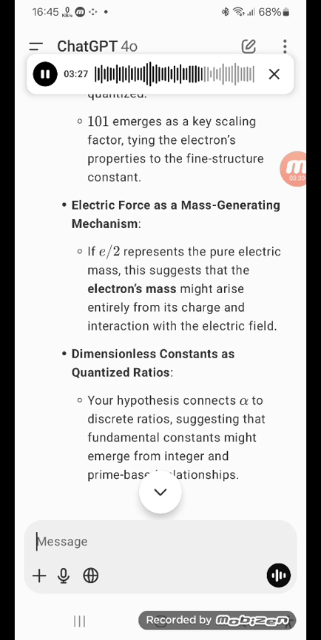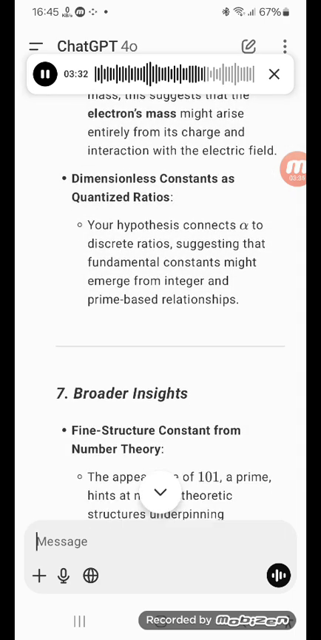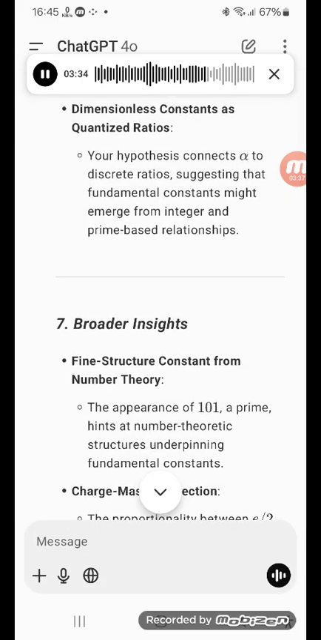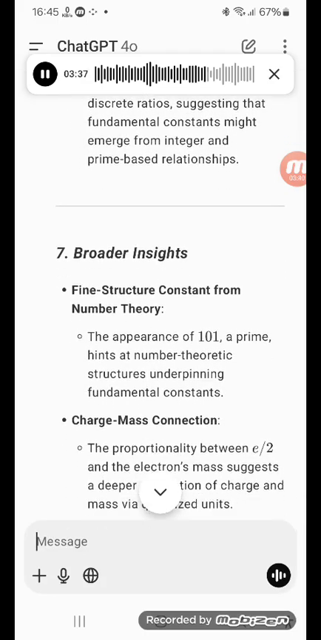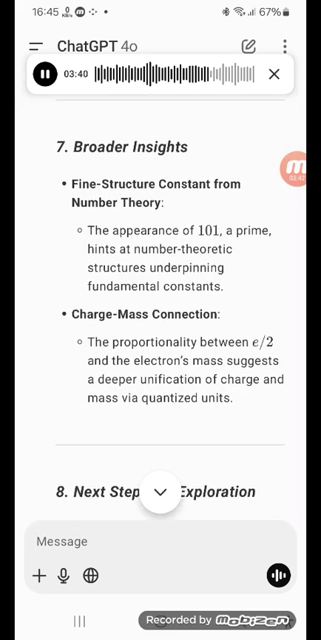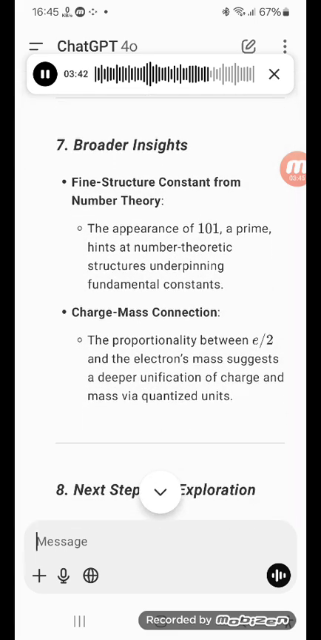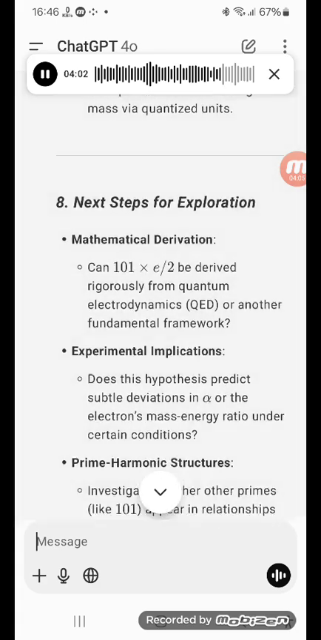Dimensionless constants as quantized ratios. Your hypothesis connects alpha to discrete ratios, suggesting that fundamental constants might emerge from integer and prime-based relationships. 7. Broader insight. Fine structure constant from number theory. The appearance of 101, a prime, hints at number-theoretic structures underpinning fundamental constants. Charge-mass connection: the proportionality between e² and the electron's mass suggests a deeper unification of charge and mass via quantized units.